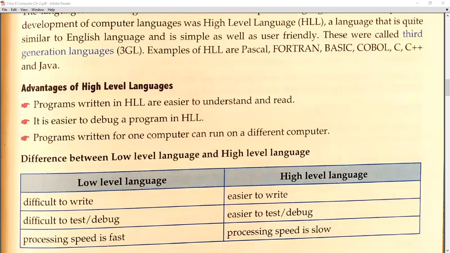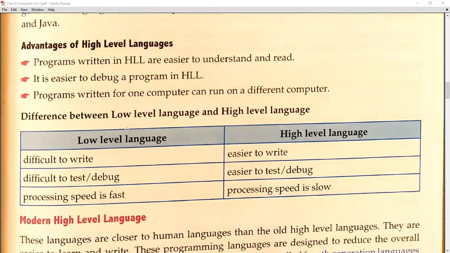Programs written for one computer can run on a different computer also. If I write code in assembly language, then I would not be able to run that code on another computer. But if I write the code in Python, C, C++, Java, then I can run my code on any other computer. I can sell this software, or the website, to my clients also. This facility is given by the high level language.